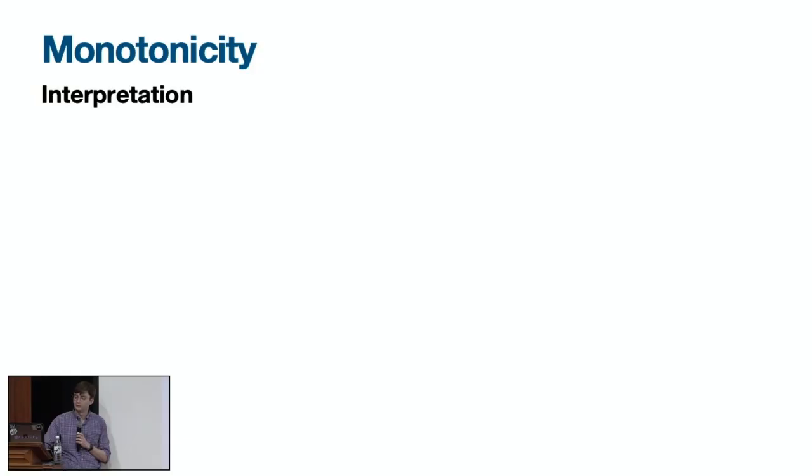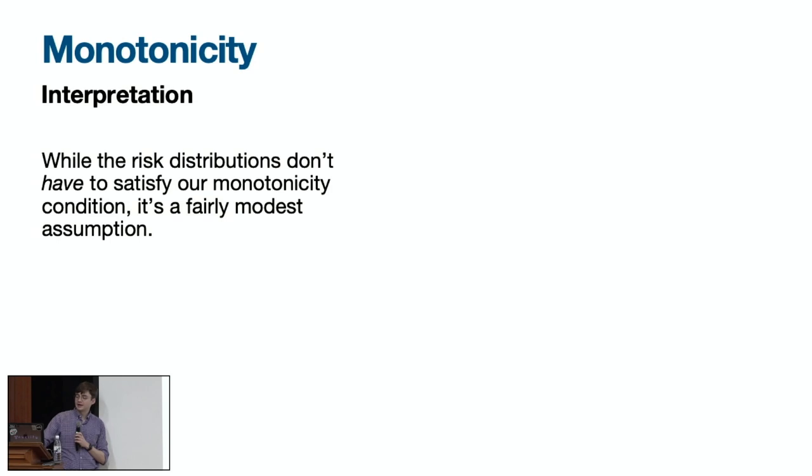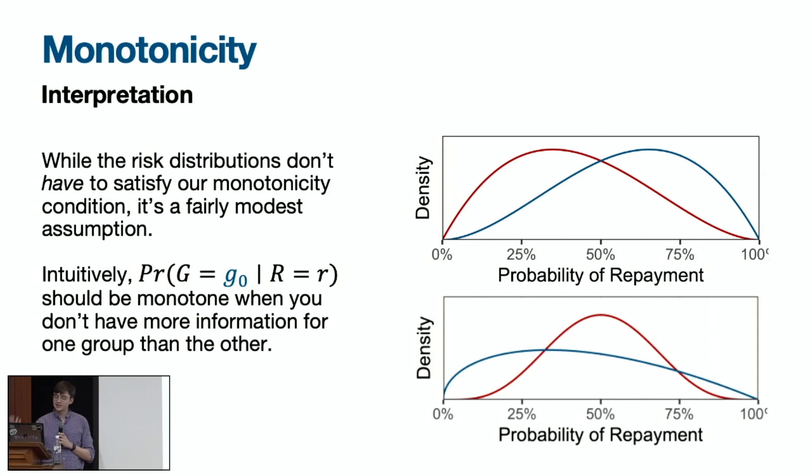So let's talk about that for a few minutes. What does this monotonicity assumption mean? It is an assumption, as we've seen. It doesn't have to hold. But at an informal level, we roughly expect two risk distributions to satisfy our monotonicity assumption when we don't have more information for one group than for the other. We see this in our risk distributions from the fact that in our top example here, the variances are the same, whereas in our bottom example, the variances are very different.